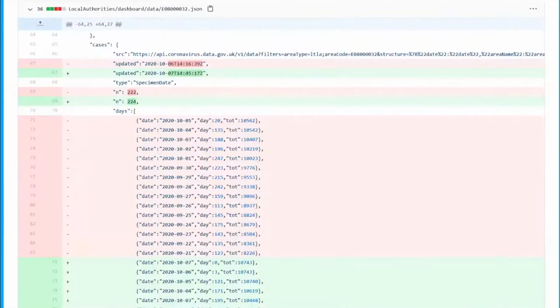And then, as I said, because it's on Git, there's a commit history, so you can see what's changed. So yesterday, this was the update yesterday, you can see how many days of data they've modified. And not all of those, so the red ones are things that have been removed, and the green ones have been things that have been put in. And if you look at the dates, you can see not every day has had a change. But you can see they've gone back to the 21st of September to add in or take out, in some cases, case numbers.